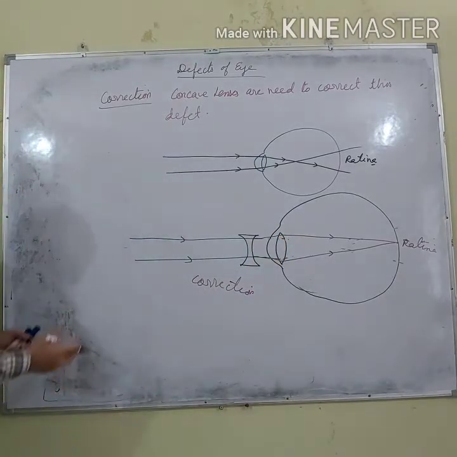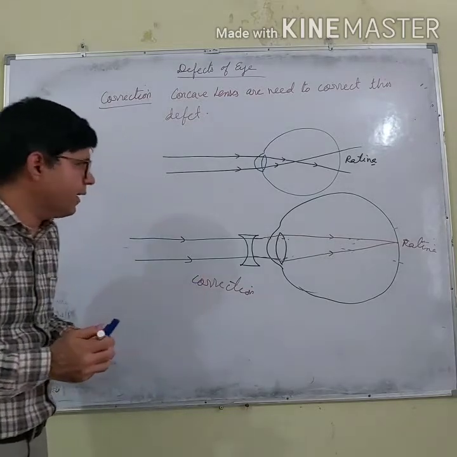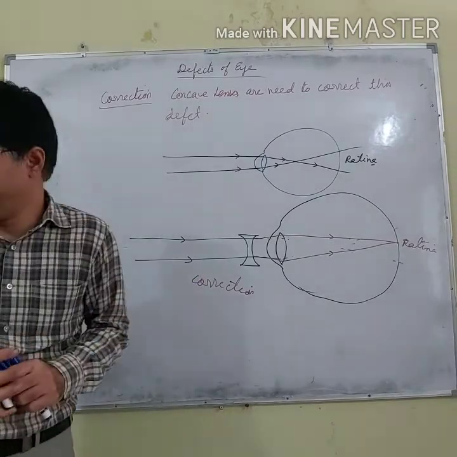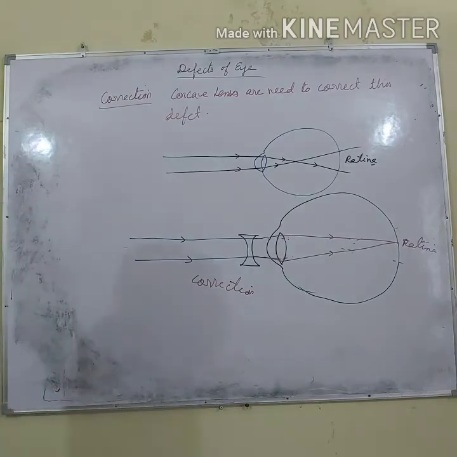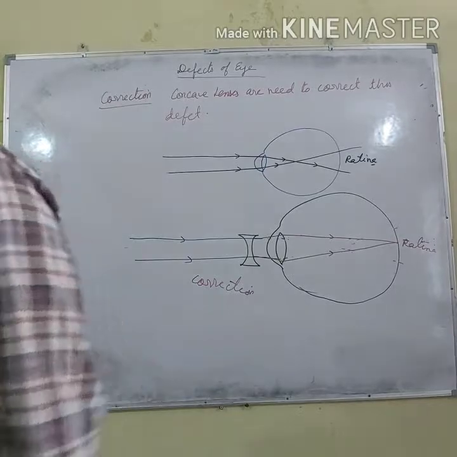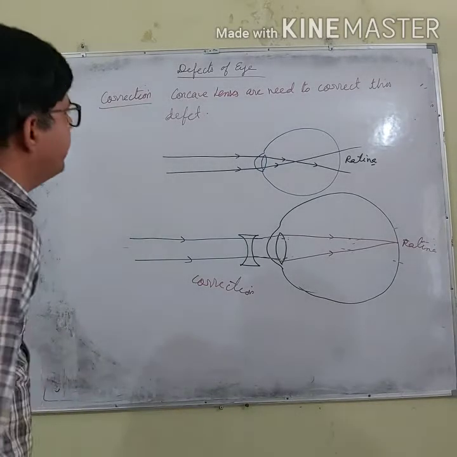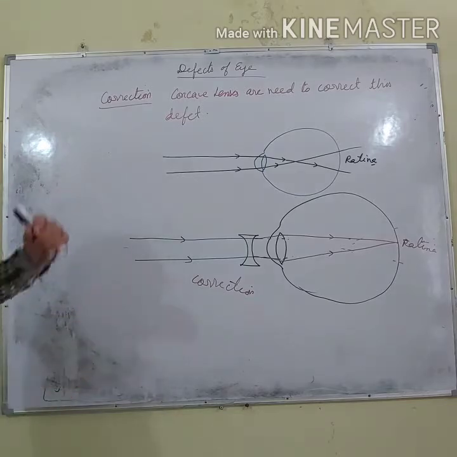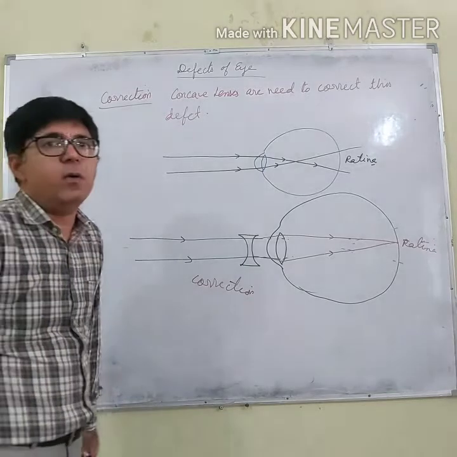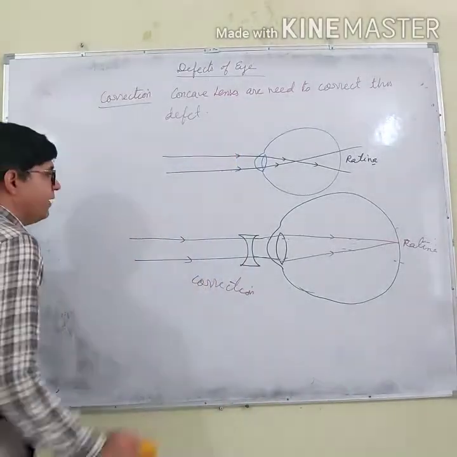Right? So, myopia can be corrected by using a concave lens. Now the question arises, if a concave lens is used to correct the myopic eye, then what is the power of the lens that is required? So let us do the questions which are based on this.